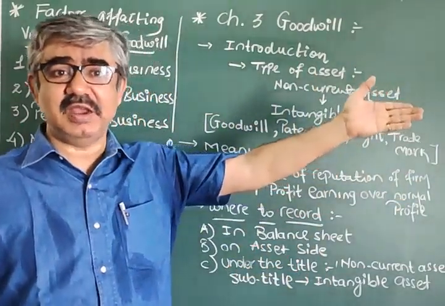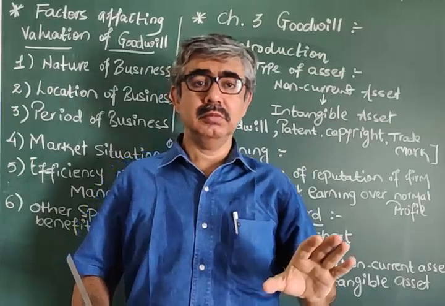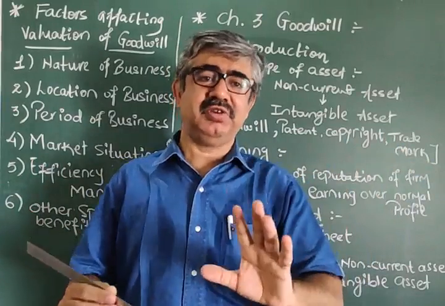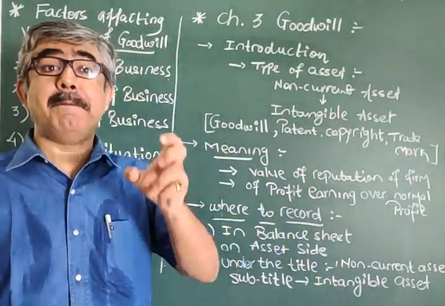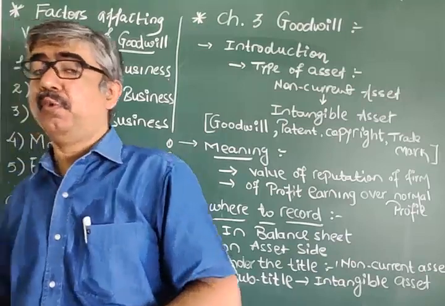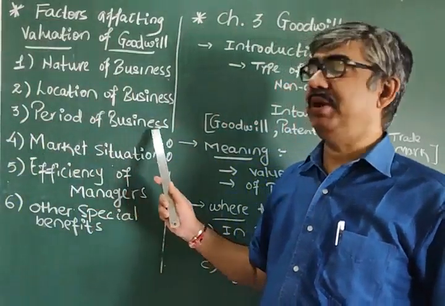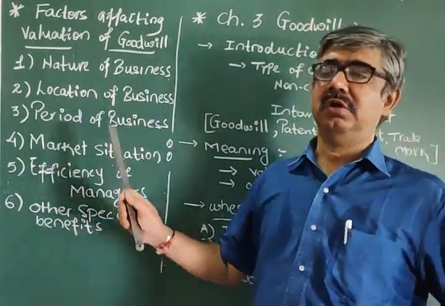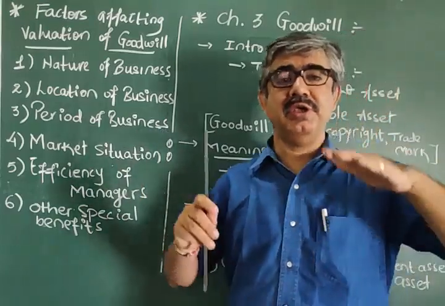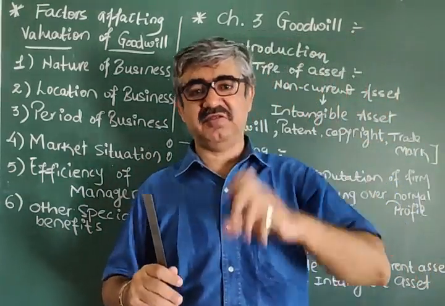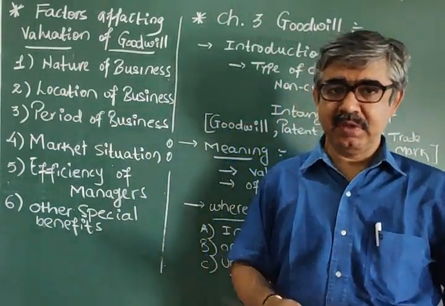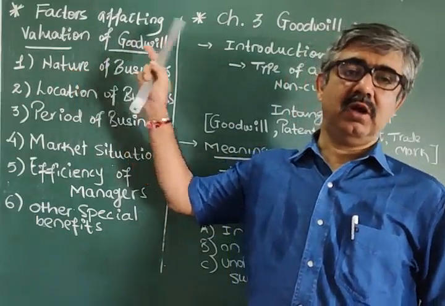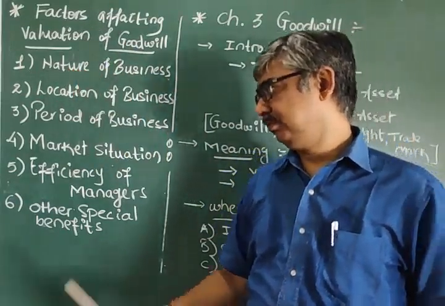Yeah, that's what the salesman said. It's a new one. We don't know the experience of it. So the better option is to purchase a proven one. And proven one is always connected with period of business. Proven one means since long you are in this business and you proved your firm, your product as a stable, successful product. And when you can prove such things, obviously it will affect positively the valuation of your goodwill.